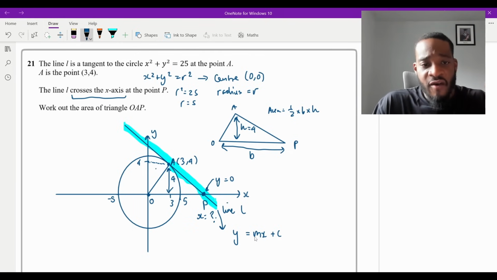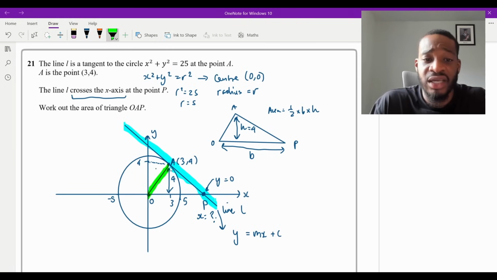Now, am I able to figure out anything here? You absolutely can. And this is why I say it's a part of circle theorems too. What do we call this distance here from O to A? Well, it goes from the center of the circle to the circumference. This is the radius, isn't it?